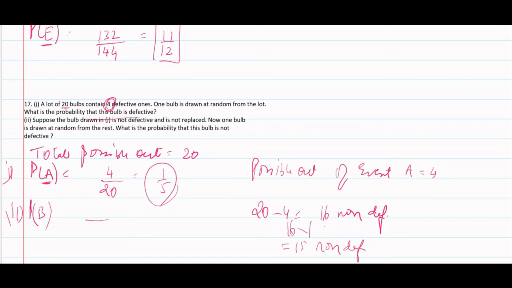As we reduce the numerator by 1, we shall reduce the denominator by 1, which comes to 19. And the numerator is 15. So 15 by 19. As we were told, the first one was not defective and not replaced. So the upper one got reduced by 1. So it became 15 and the denominator became 19.